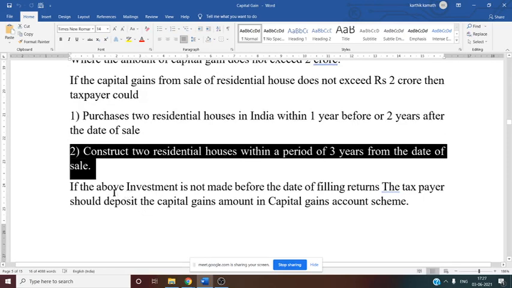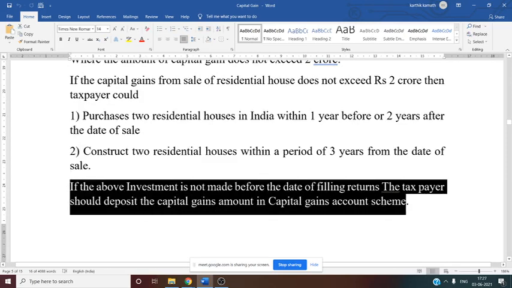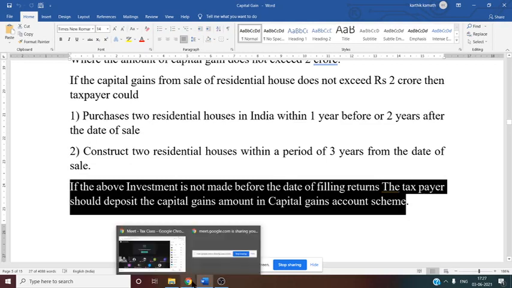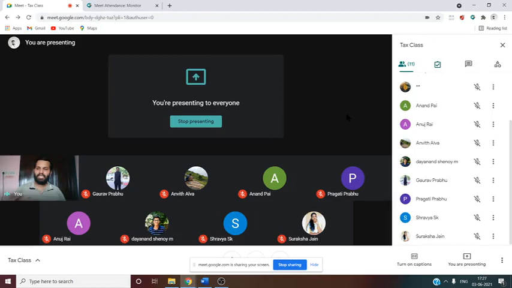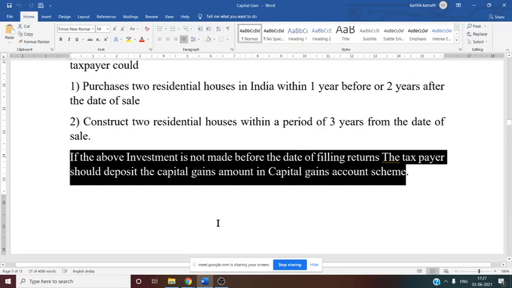Yes. Then if the above investment is not made before the date of filing the income tax return, the taxpayer should deposit that amount in the CGAS scheme, that is the Capital Gain Account Scheme. So it is a separate account, there he can invest that money. If he invests money in a CGAS scheme, again exemption is provided. So that you have to remember.